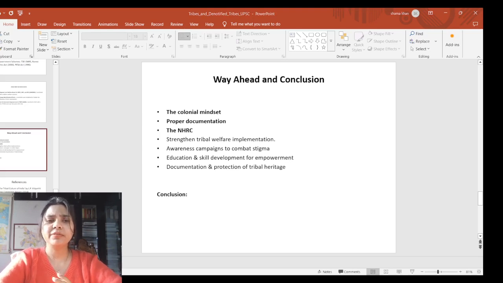So if I talk about the way forward, the colonial mindset that denotified tribes have a criminal tendency needs to change in order to ensure their human rights are not violated. Proper documentation of their identities needs to be speeded up so that they get the benefit of welfare schemes and basic needs are provided to them. Apart from that, NHRC has suggested there is a need to ensure representation of denotified tribes in parliament, government institutions and higher education to mitigate the challenges faced by them.